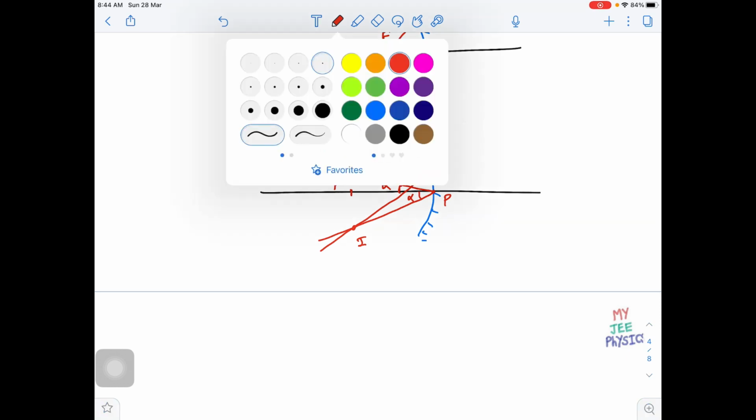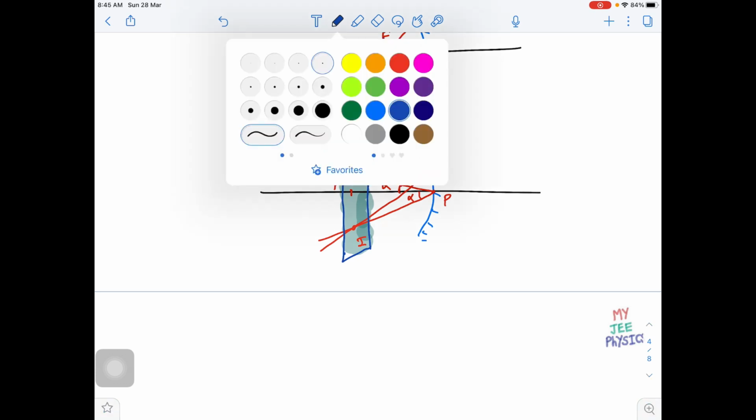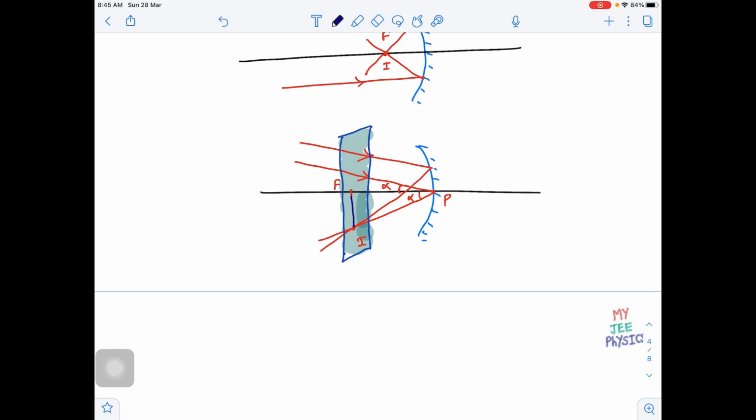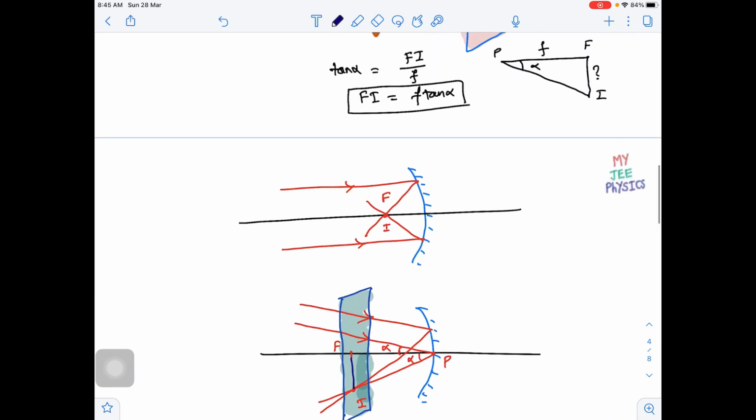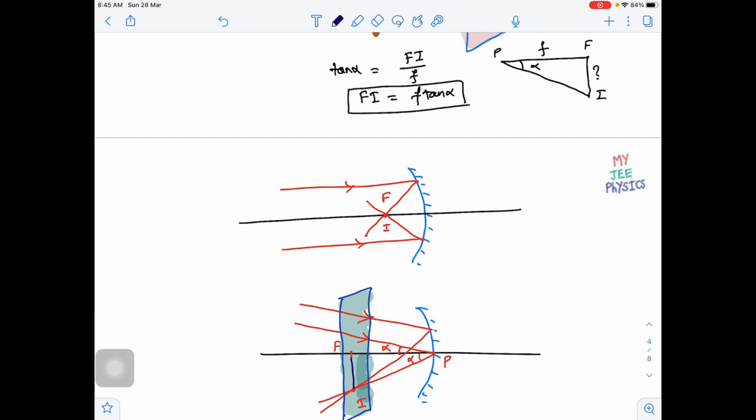Now image and focus will be on the same plane perpendicular to principal axis. So again you can call this one as focal plane. So you will find image will be at focal plane only. So similar way we can find out the distance between F and I as we have done earlier. So this focal plane concept is very important for JEE part, both for mains and advanced. So I think you people will take care of this concept of focal plane, and in some questions this will be helpful for you.